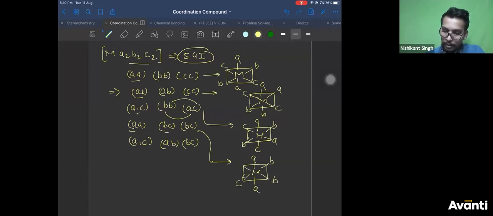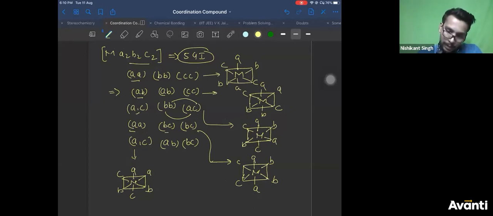Then BC opposite, because optical isomers you cannot do without doing geometrical isomers. First you have to draw all geometrical isomers, then see every geometrical isomer whether it is optically active or not. So to draw optical isomers, you need geometrical isomers. So learn it very carefully. So if you take this, M, AC opposite, AB opposite, BC opposite. So these are the different possibilities, right? So if you find any other combination possible, you can message me. As far as I see, these are the only 5 possible.